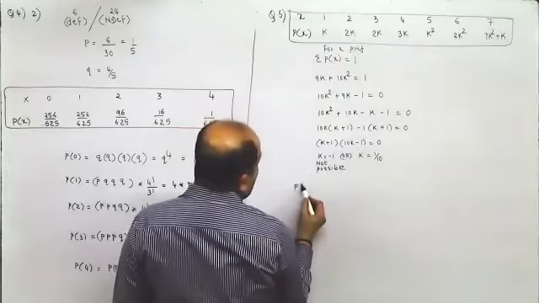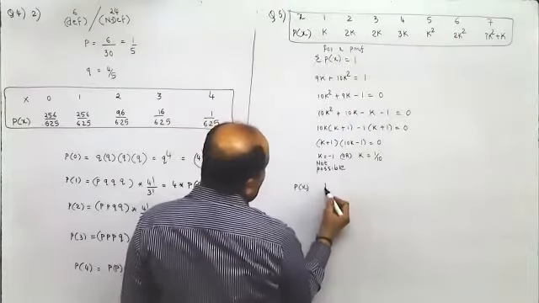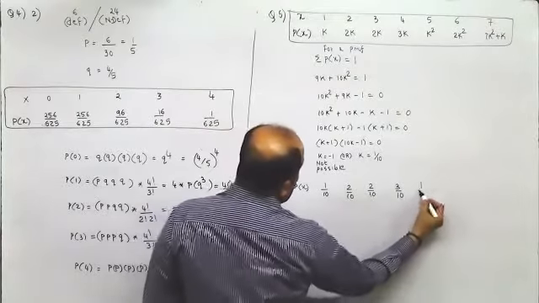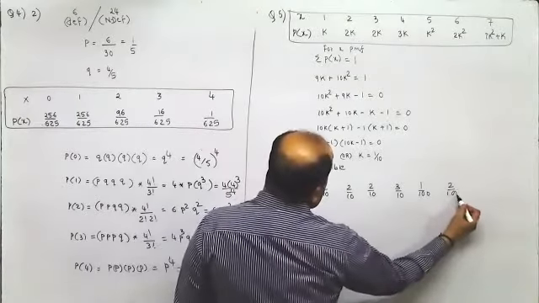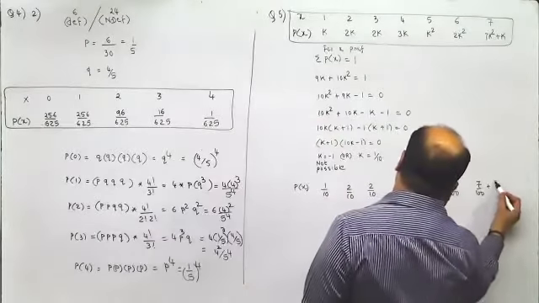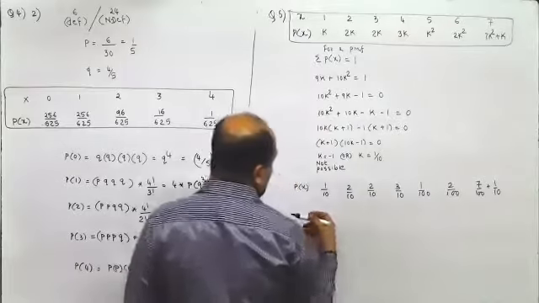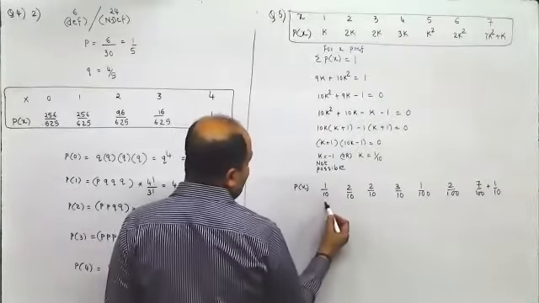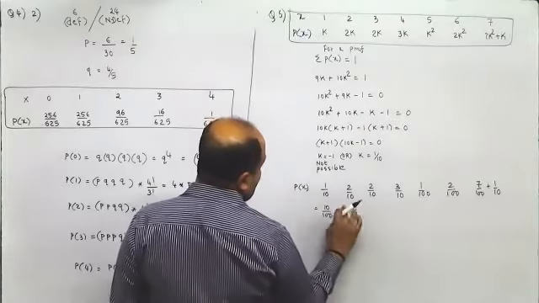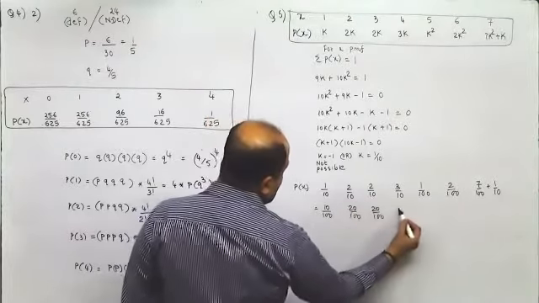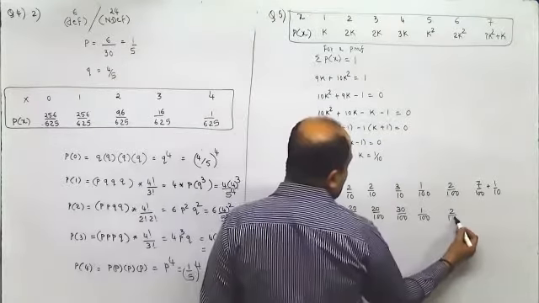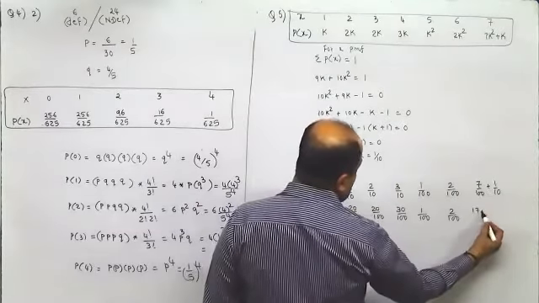Probability cannot be negative. Now p of x would be: first one, 1 by 10; second one, 2 by 10; this would be 2 by 10; this would be 3 by 10; this would be 1 by 100; this would be 2 by 100; this would be 7 by 100 plus 1 by 10. Now I'll make all of them over 100. So this would be 10 by 100, 20 by 100, 20 by 100, 30 by 100, 1 by 100, 2 by 100, and this would be 7 by 100 plus 10 by 100, which is 17 by 100.